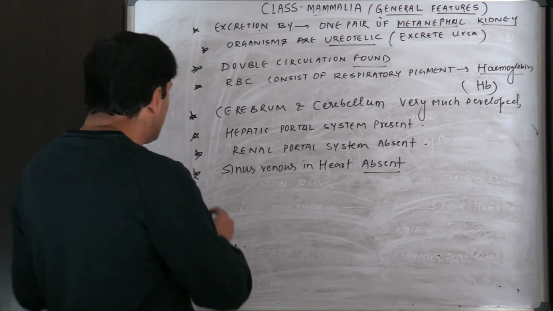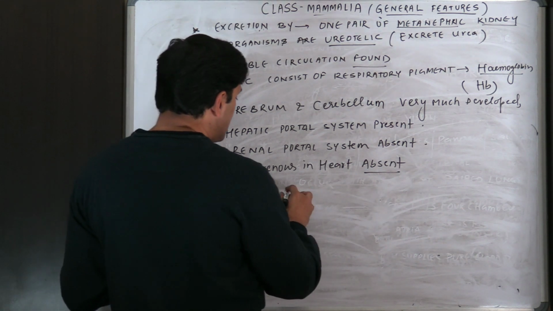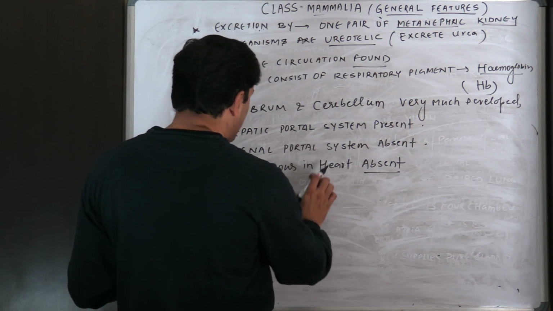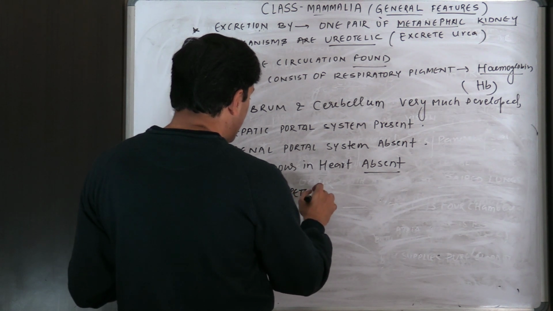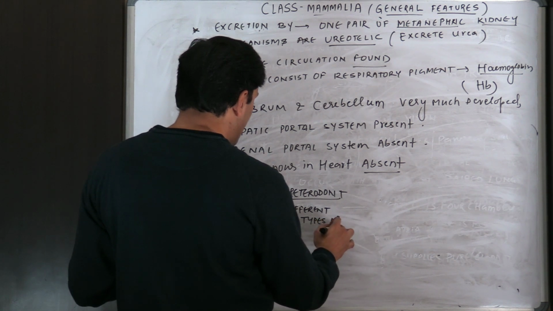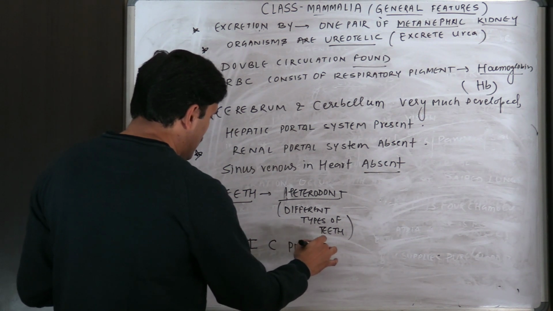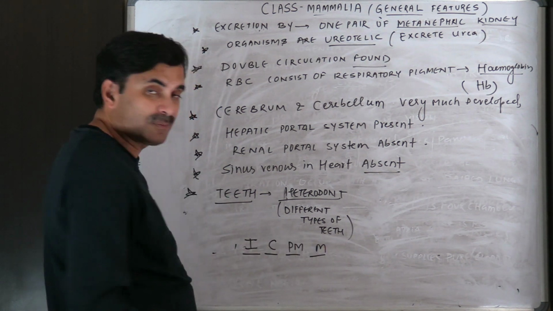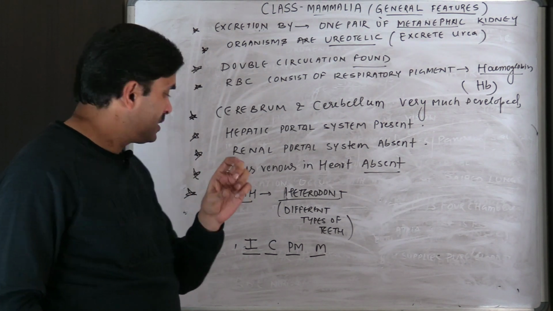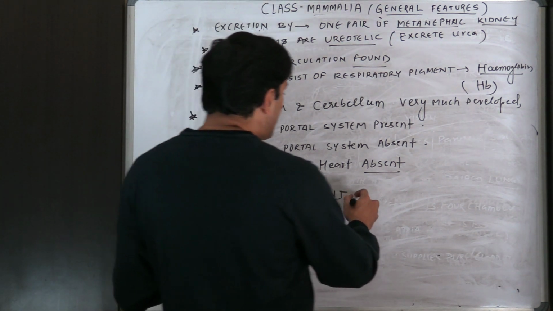Sinus venous absent. And teeth of how many types? Teeth of 3 types. First one is known as heterodont. What do you mean by heterodont? Different types of teeth. Heterodont means different types of teeth. You might be knowing incisor, canine, premolar and molar. Incisors are meant for cutting, canines are meant for tearing, and premolars and molars are meant for grinding. Heterodont.